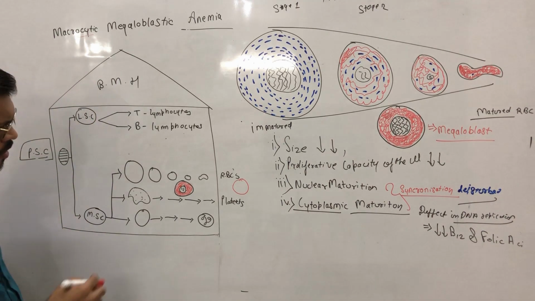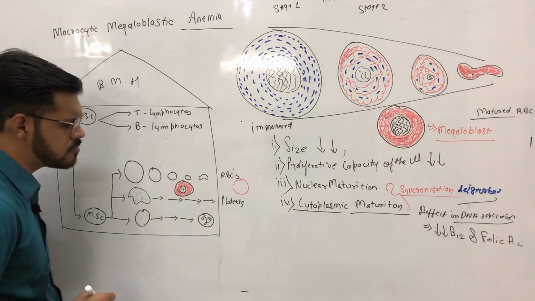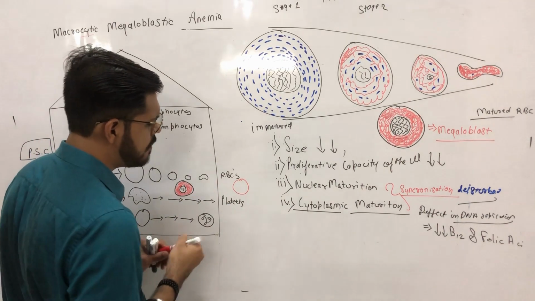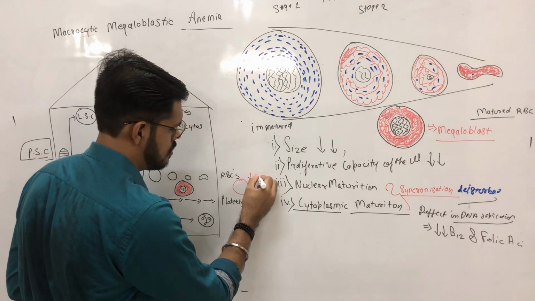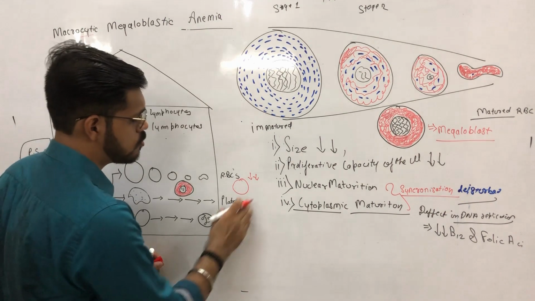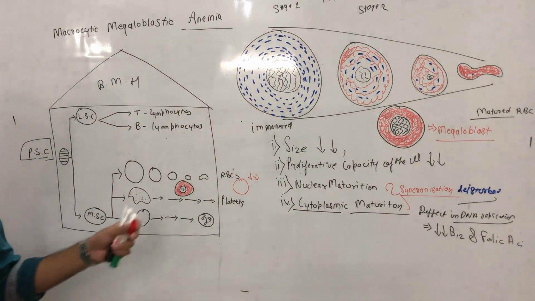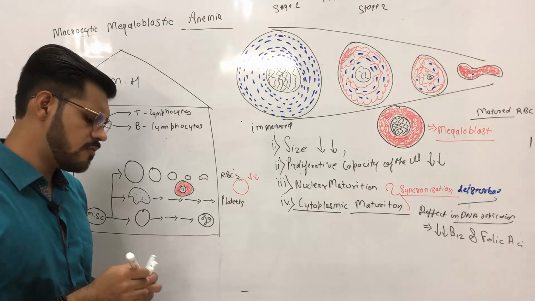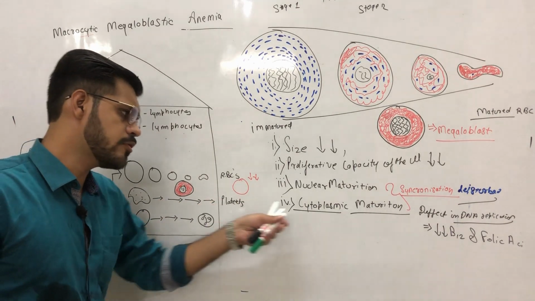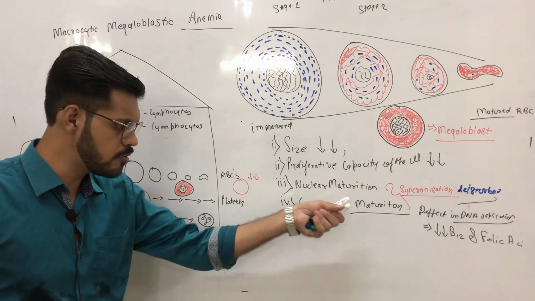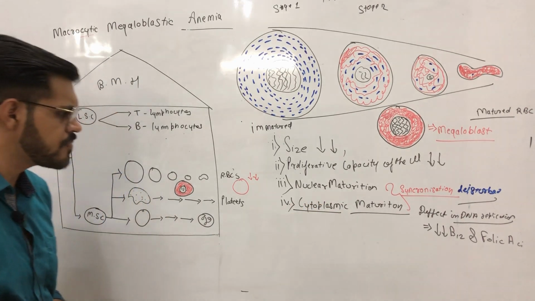Now, the macrocyte is produced, but the total number of RBCs is reduced. Hence, anemia is caused. The total number of RBCs in this condition is reduced. These RBCs are reduced due to defect in DNA replication, due to deficiency in B12 and folic acid.